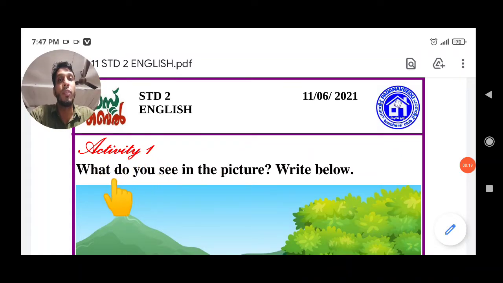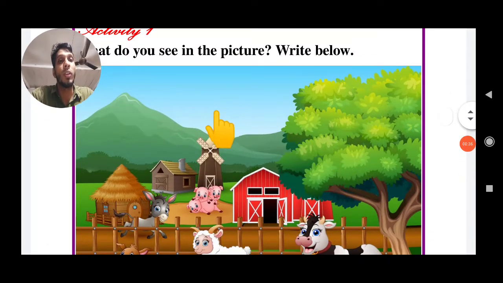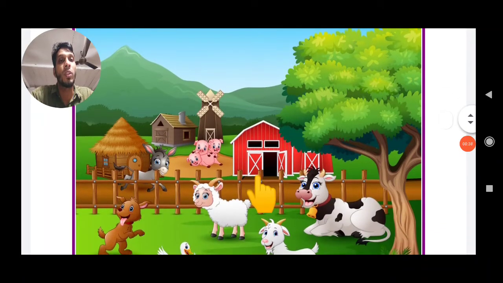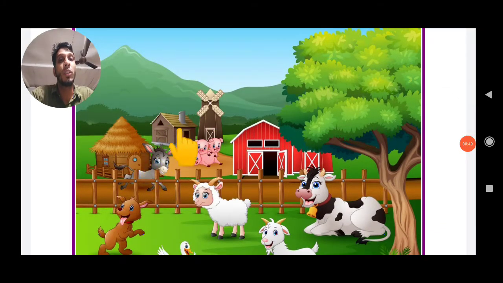The first activity: what do you see in the picture? Write below. Please repeat: what do you see in the picture? Write below. Here is a beautiful picture. What are you seeing in the picture? Are you seeing many animals?